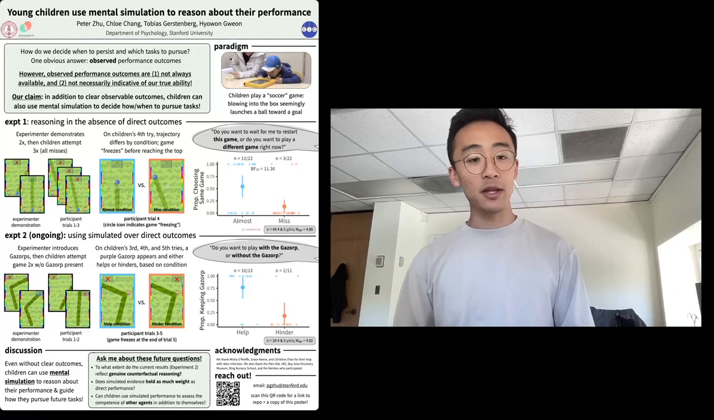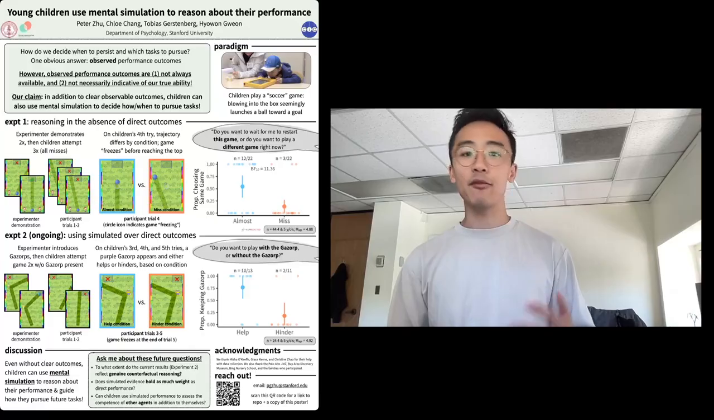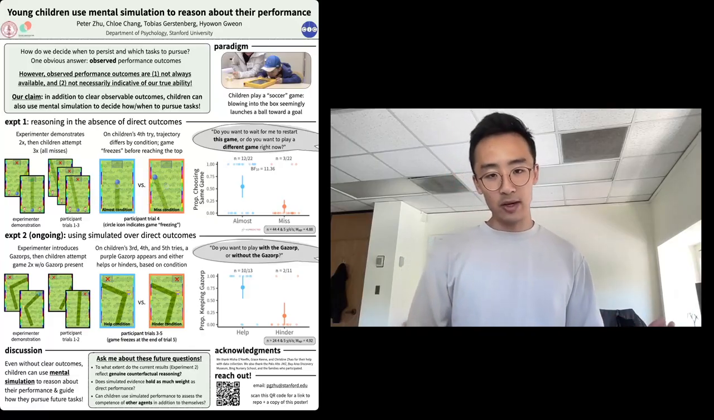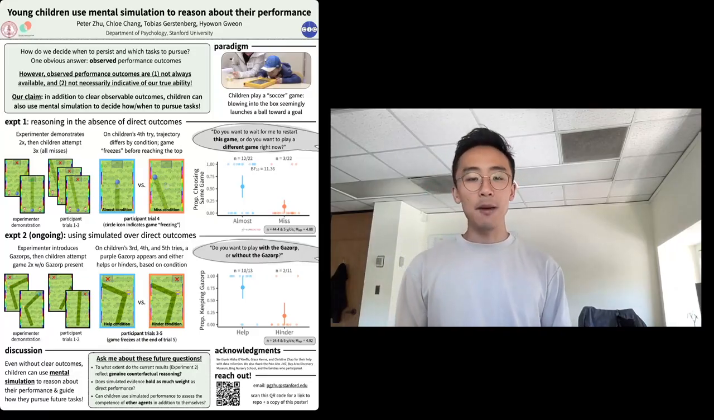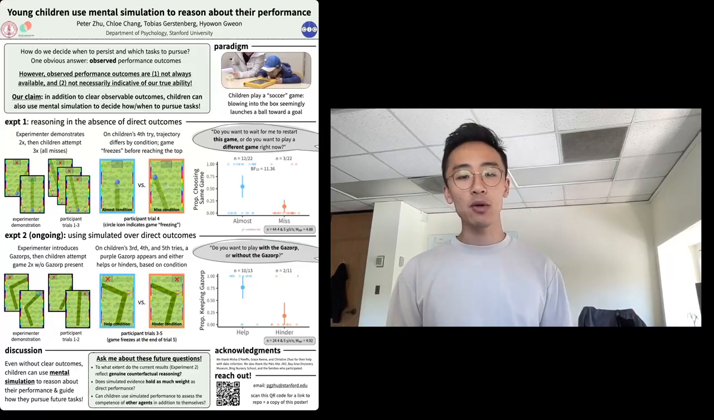In this experiment, the only information children had was the expected trajectory of the ball because the game froze in the middle. But we also wondered about cases where children do experience a clear outcome, like a miss, but it's not diagnostic of their true abilities. So the question is, can children prioritize using a simulated outcome over an actual outcome? Experiment 2 addresses this question.